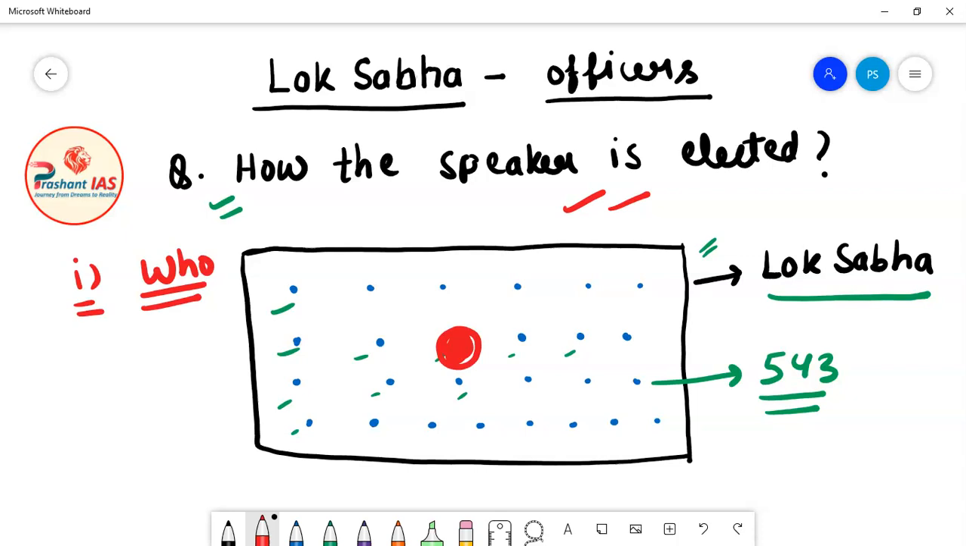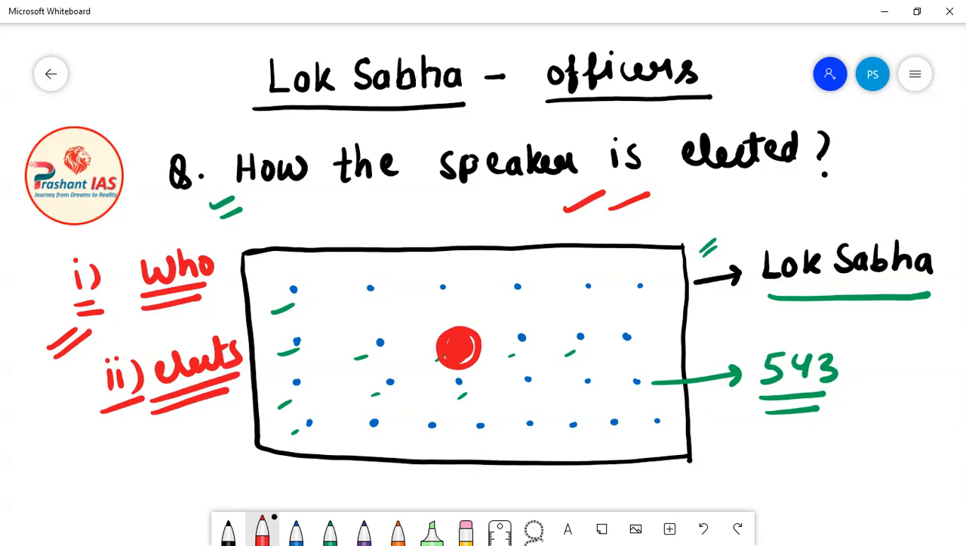So the answer is very simple: one of the members of Lok Sabha becomes the Speaker of Lok Sabha. So who becomes the Speaker of Lok Sabha? One of the members of Lok Sabha. And the second question is, who elects the Speaker of Lok Sabha? Means, who gives votes in the election of the Speaker of Lok Sabha?